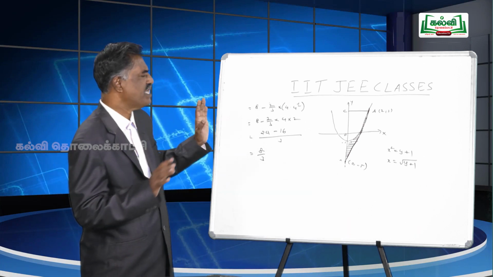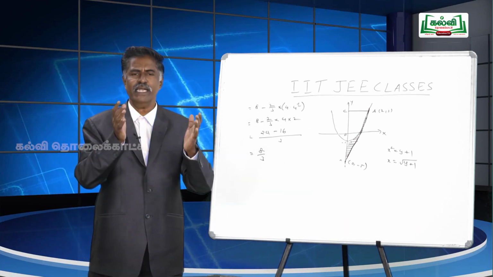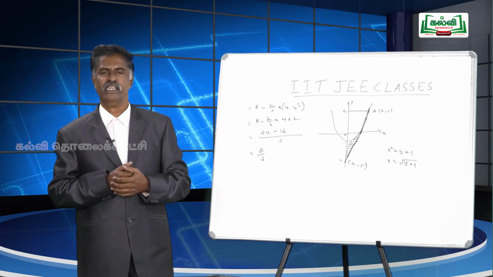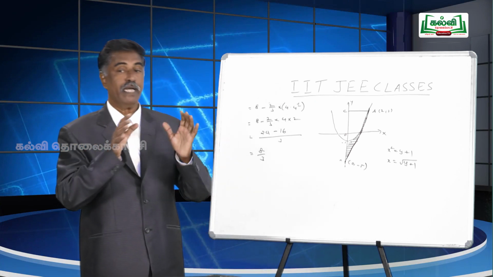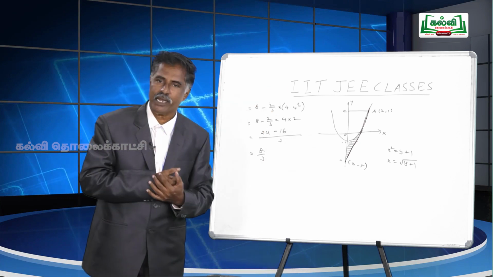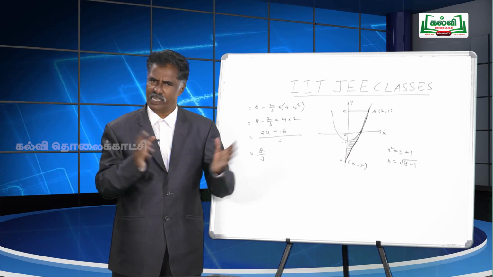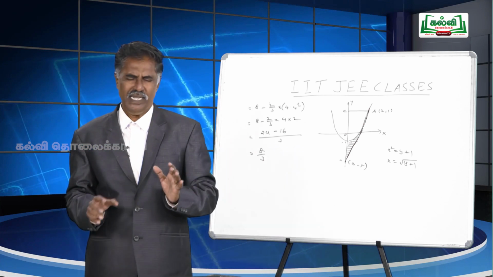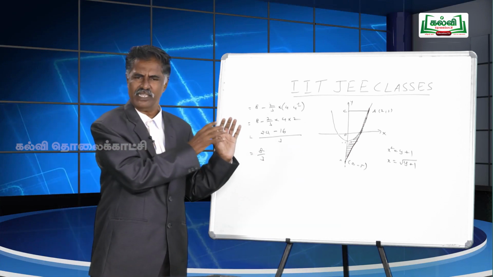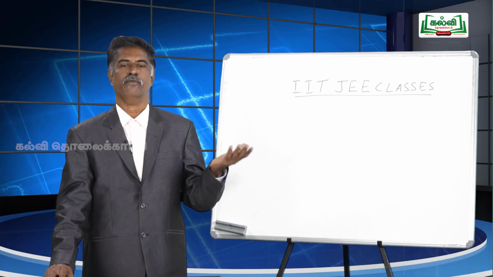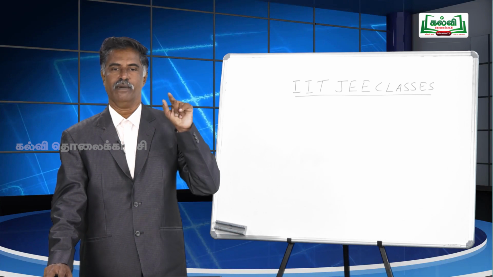So, what are the concepts you should have in your mind? How to draw the diagram? What type of parabola it is? Of course, if you know the type of parabola, then only you can draw the diagram. Then what are the portions, which portions are to be covered? Everything you should know. If you have all the basic concepts in mind, you can easily do the problem without any fear. Now, we will go to one more problem.